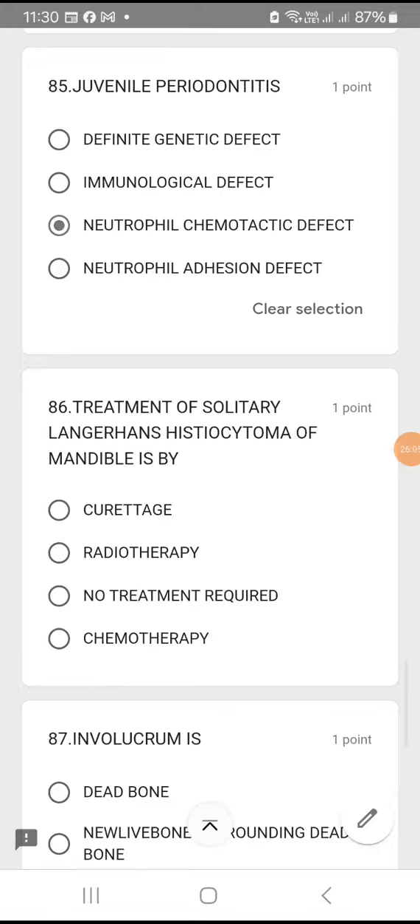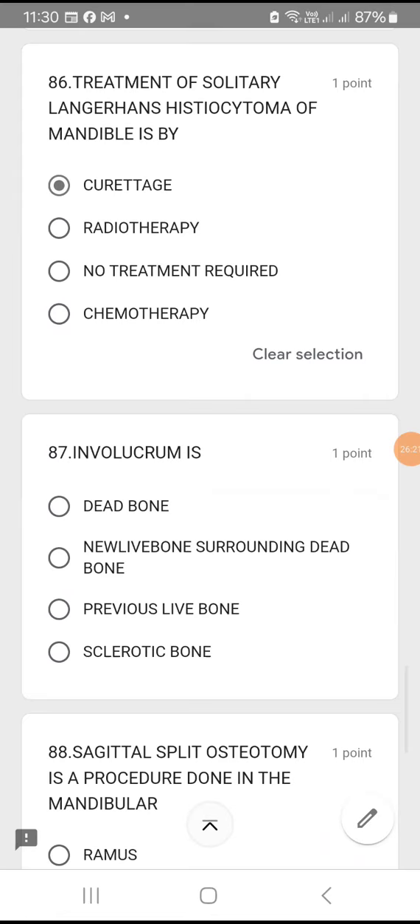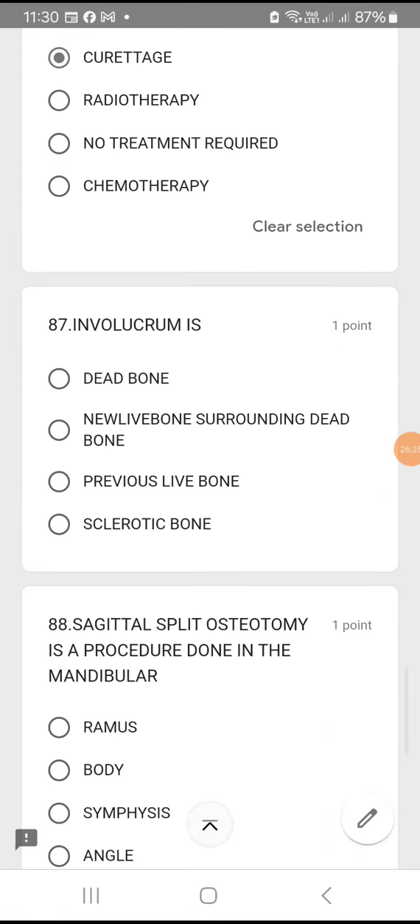Treatment of solitary Langerhans histiocytoma of mandible. How do you treat it? Using radiotherapy? No. Using curettage? Yes. So how do you treat solitary Langerhans histiocytoma of mandible? The best method among the given options is curettage. Treatment is definitely required, and not chemotherapy. Curettage is the best method.